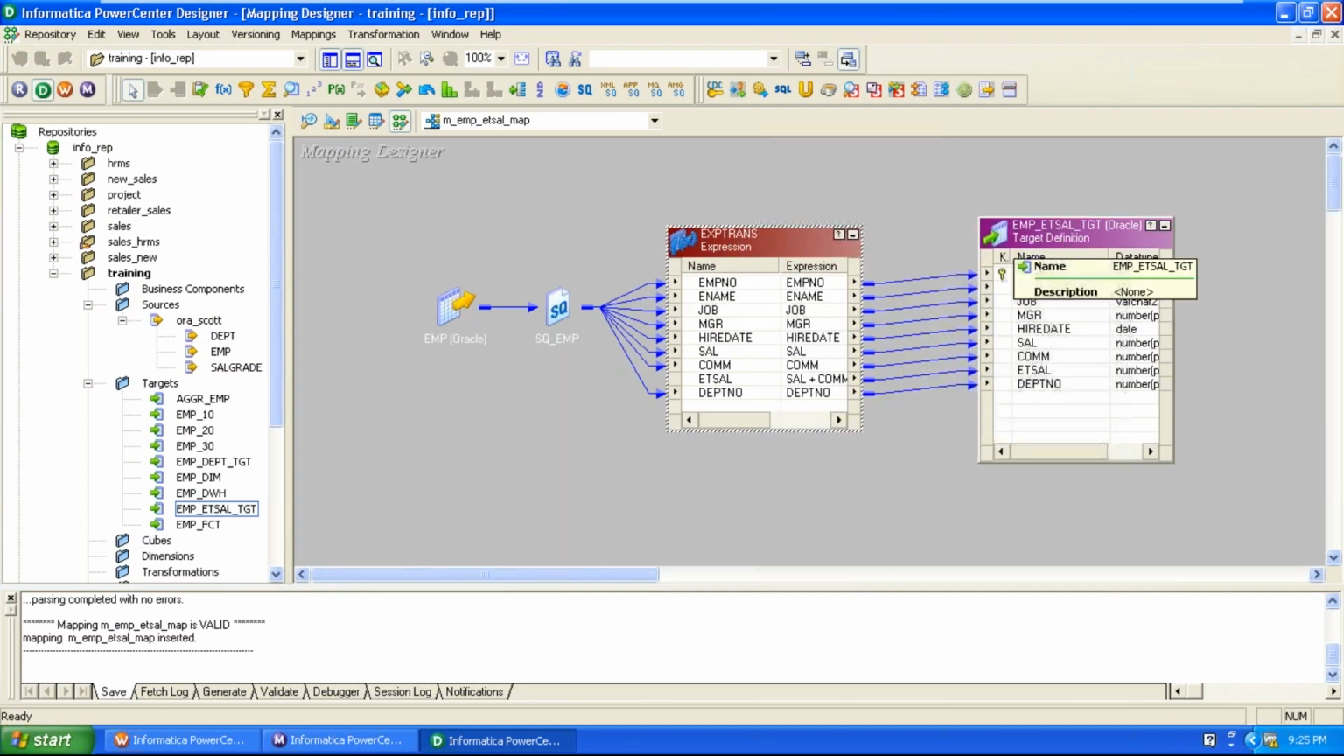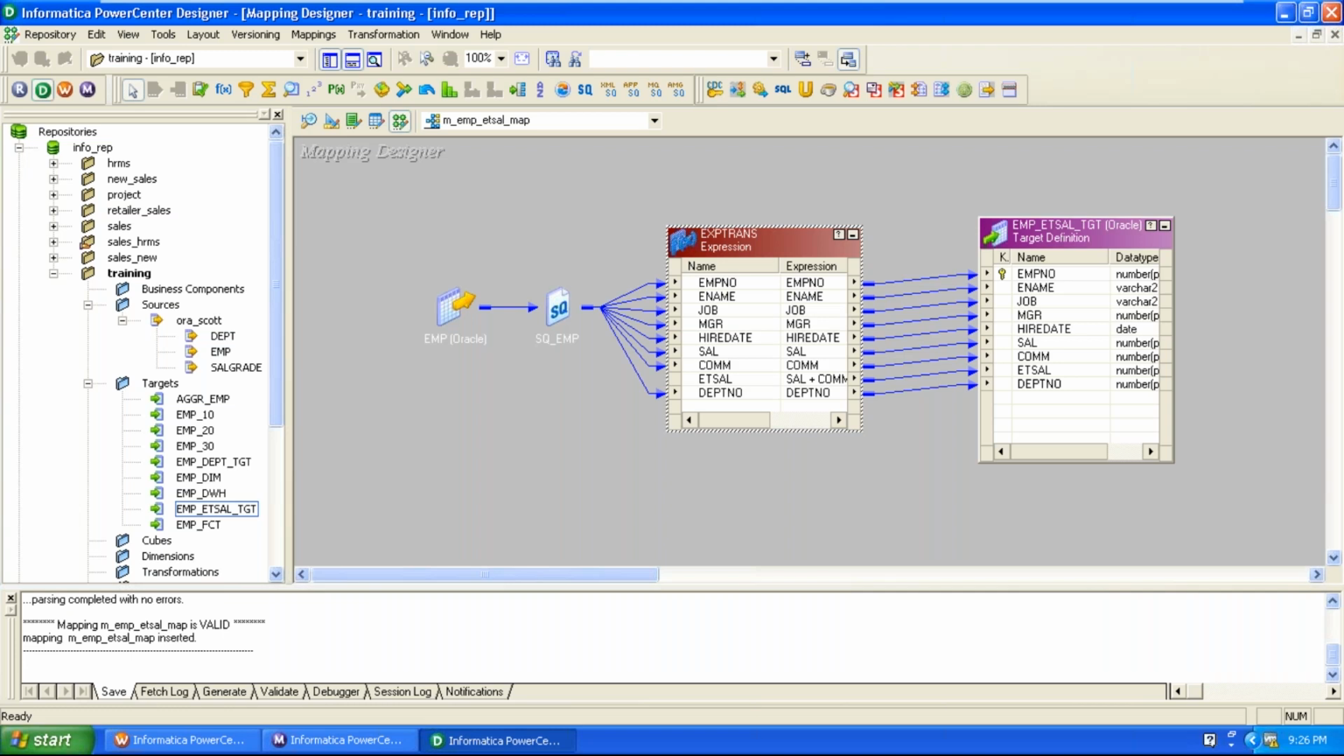Okay, that's why the expression is a passive transformation. Because of the expression transformation, there is no chance to reduce the number of output rows. The output number of rows is equal to the input number of rows, not ports, rows, records. That's why the expression is a passive transformation.